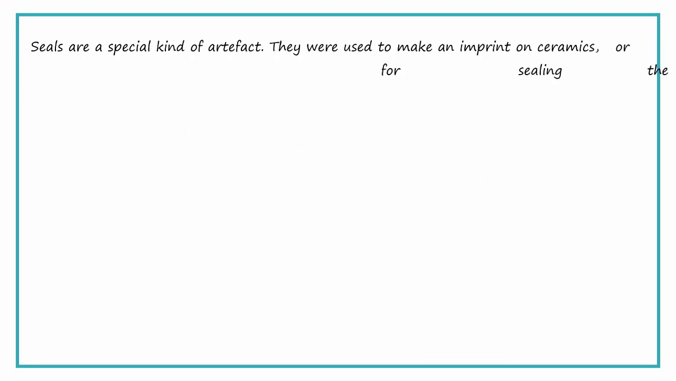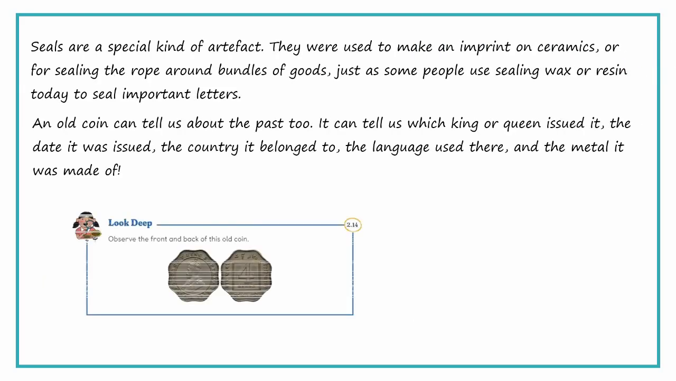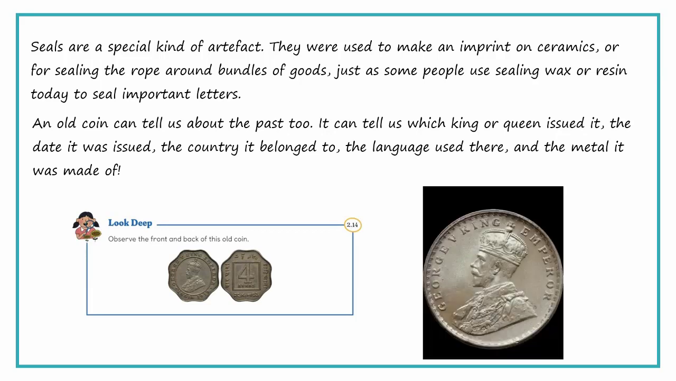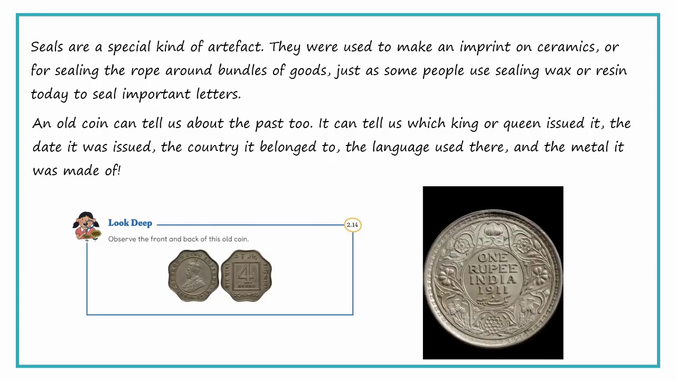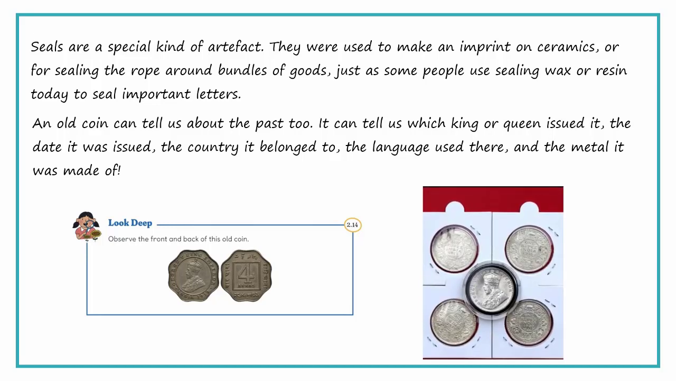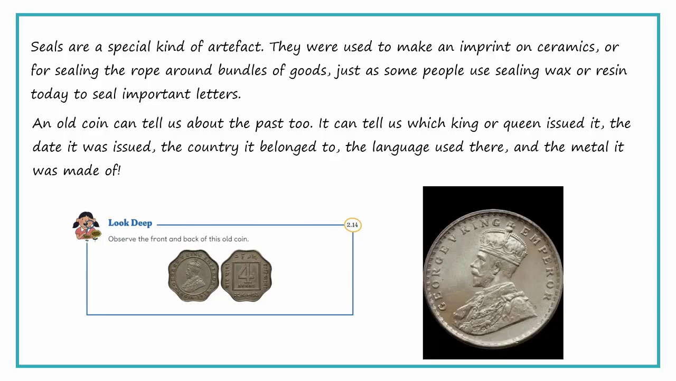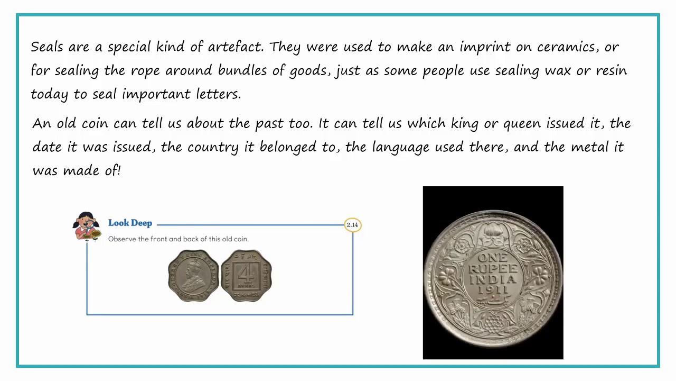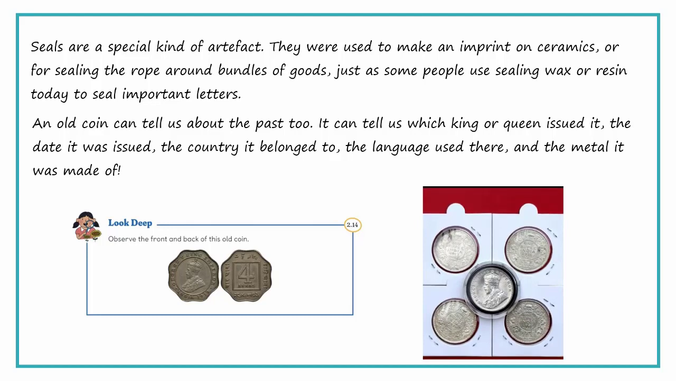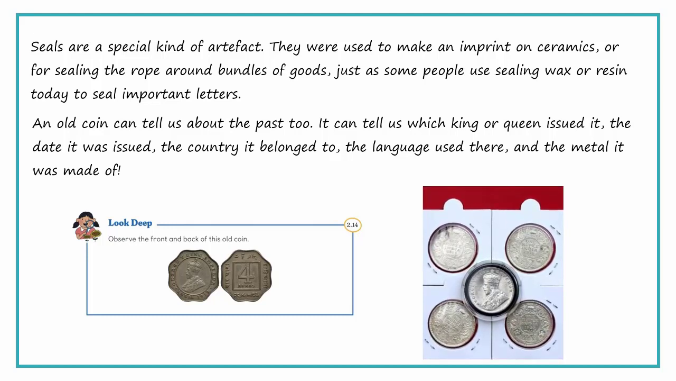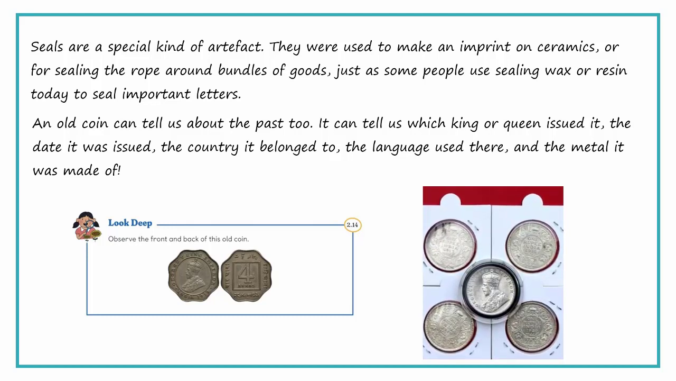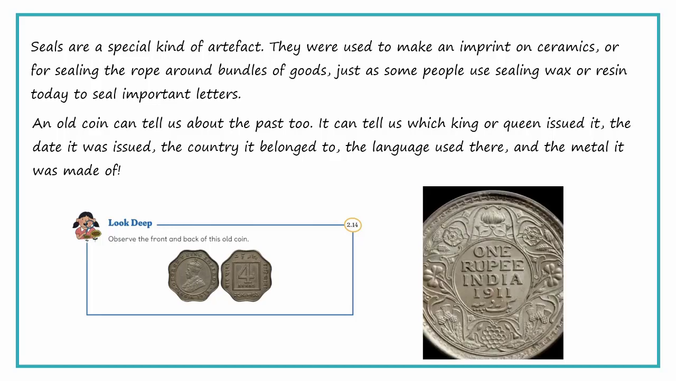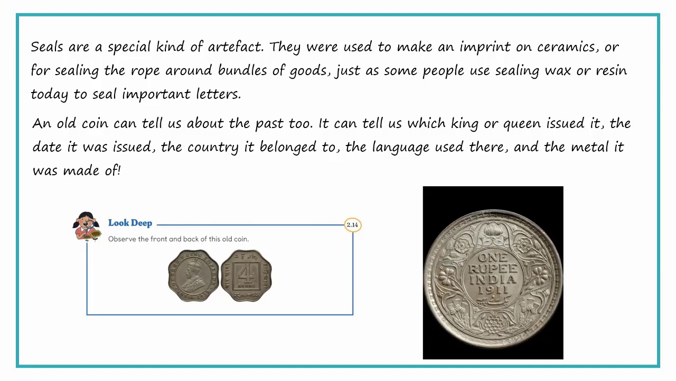Now let us see coins. This is one coin here. What is written there? George King, 1 rupee coin of India. Once again, see, George V King Emperor, 1 rupee India, 1911. So this tells that in 1911 there was a king called George V in India.